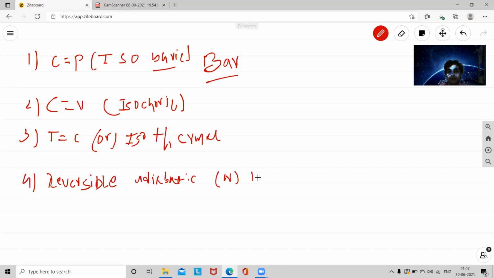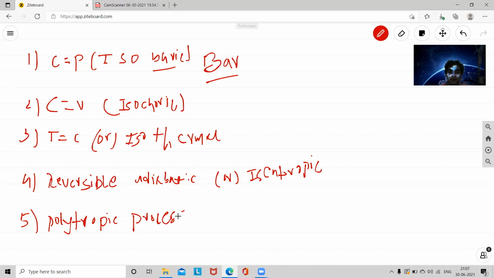Finally, the fifth one is the polytropic process. So these are the 5 important processes involved in this thermodynamics course.